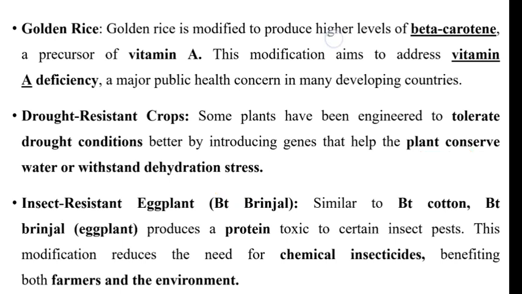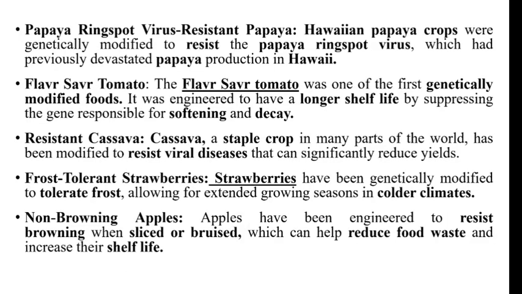Next, genetically modified papaya, ring spot virus resistant papaya. Flavr Savr tomato was one of the first genetically modified foods. It was engineered to have a longer shelf life. Next, resistant cassava, a staple crop in many parts of the world, has been modified to resist viral diseases.